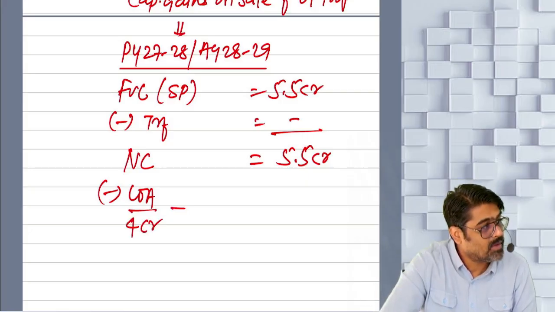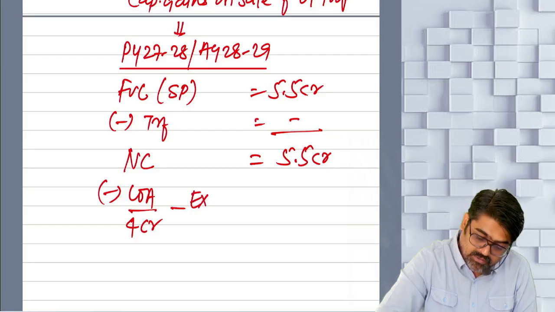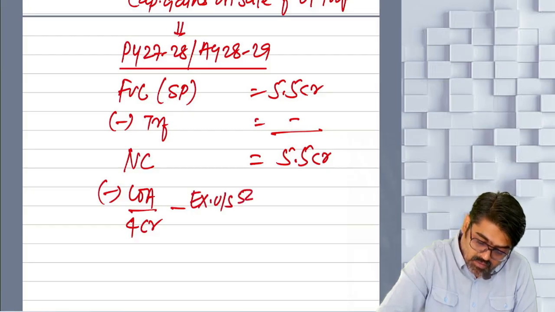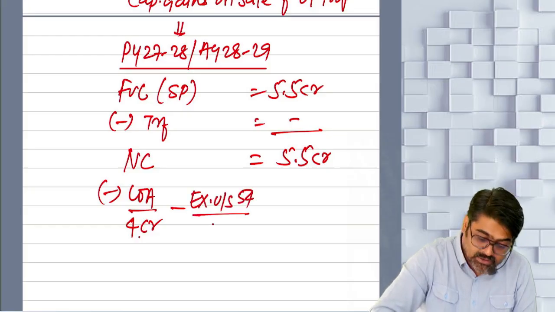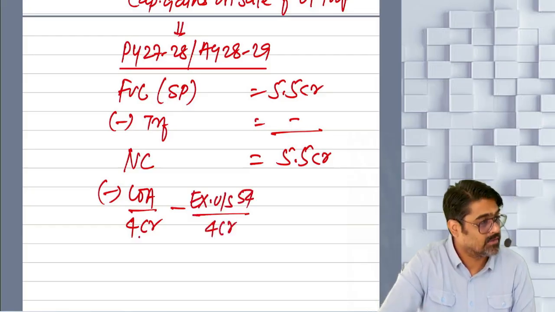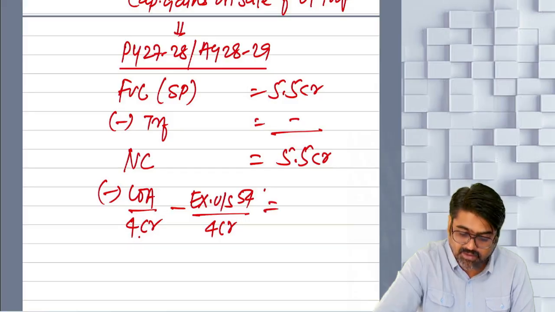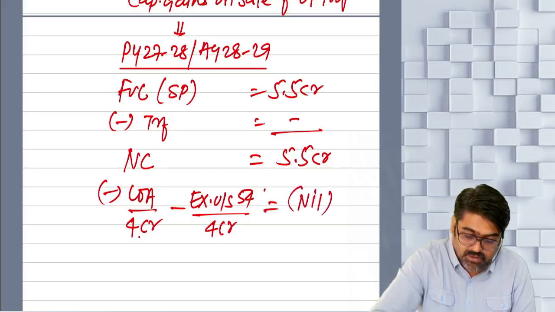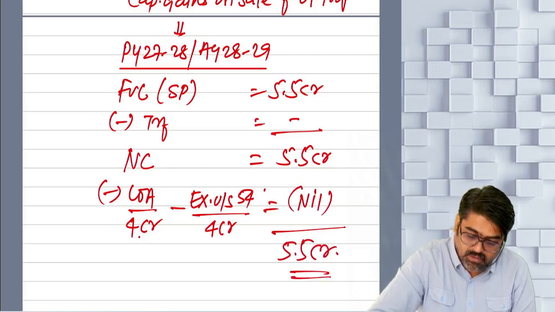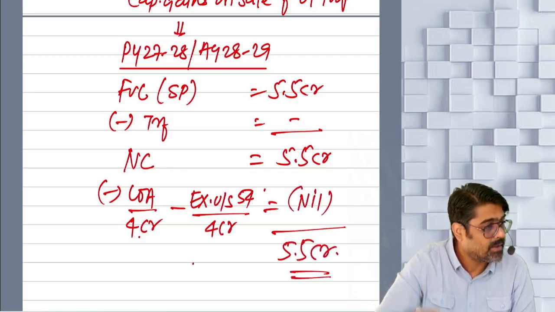How much amount we have already allowed? Exemption under section 54. Entire cost of this we had allowed as exemption. So entire cost gone. Now how much cost remaining? Nil. Reduce nil and you are going to get 5.5 crores. This will be your capital gain.